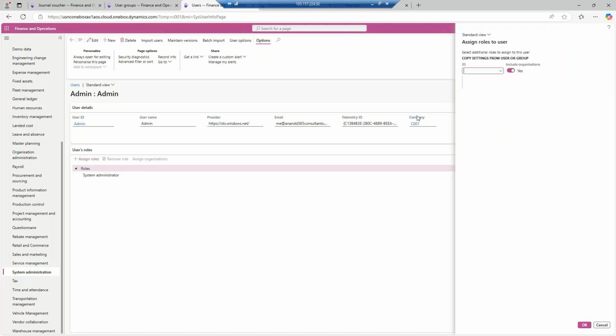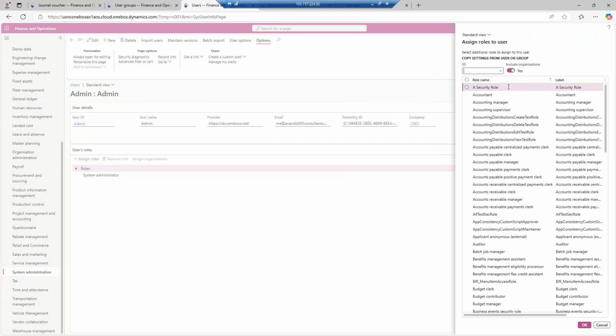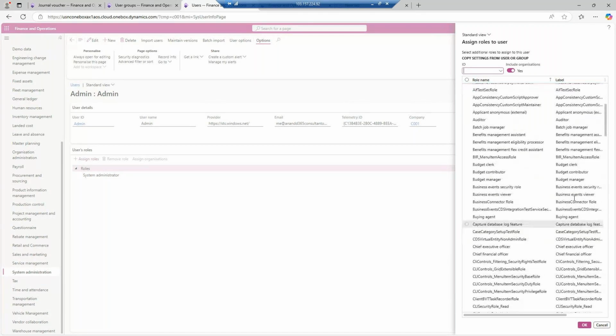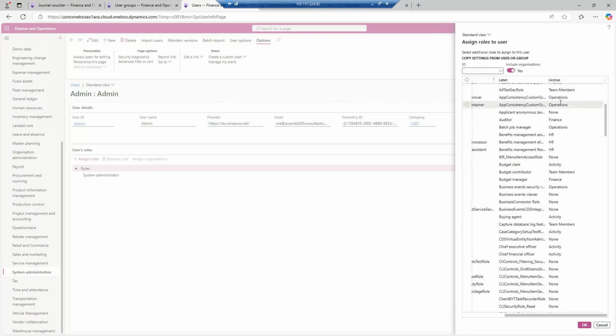See, this is the label: accounting manager, accounting supervisor, accounting receivable clerk, manager. Okay, so based on this, who is the clerk? The clerk will have a license of team member. See, this is a team member license. This is the operations license.